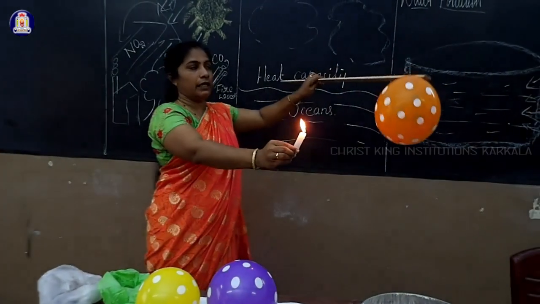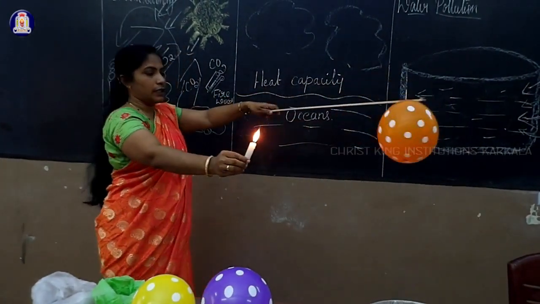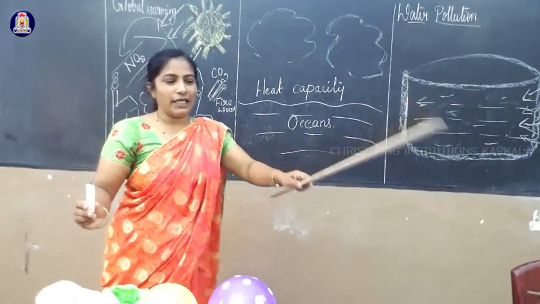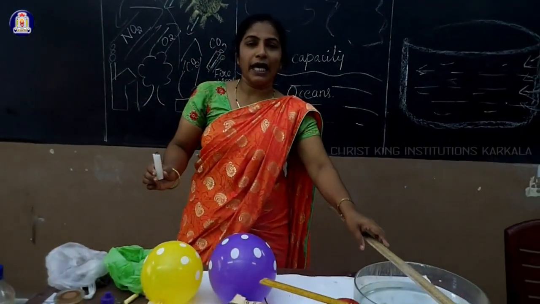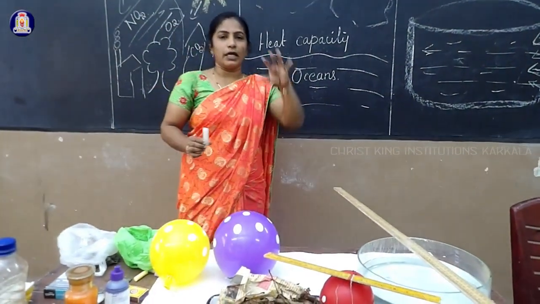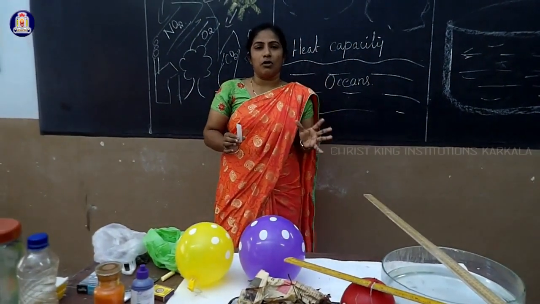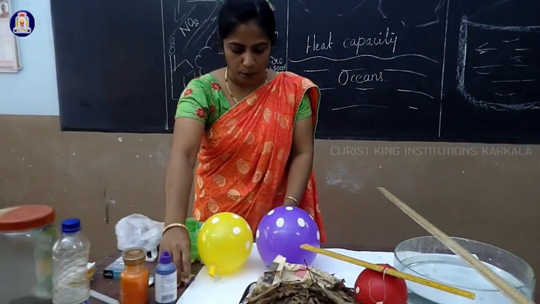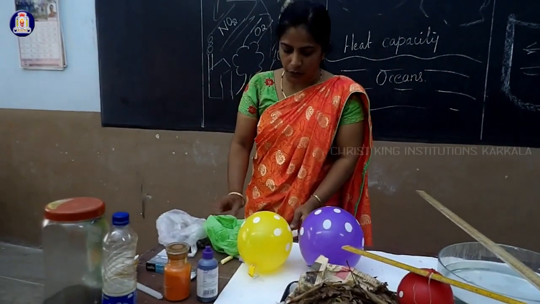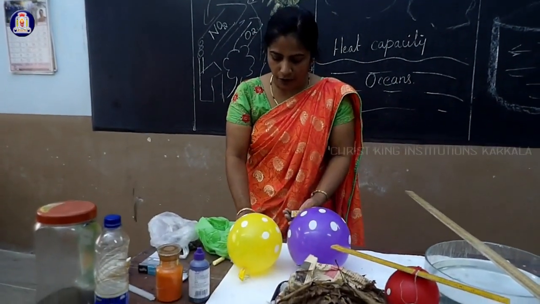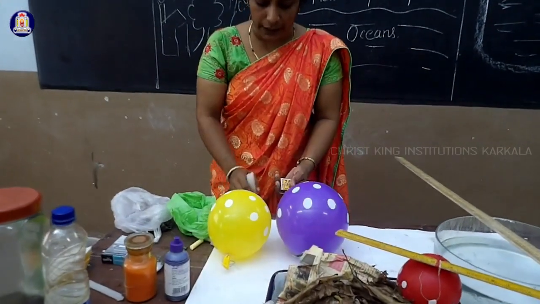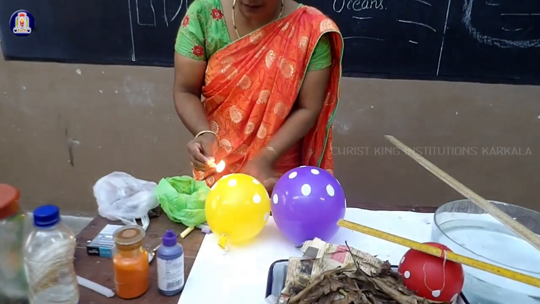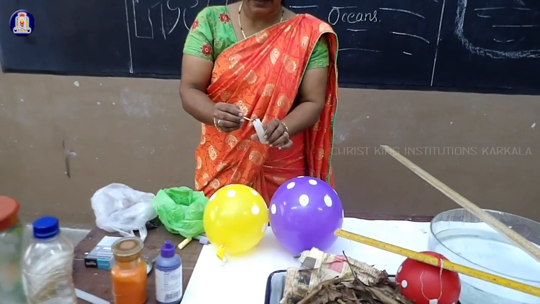So I will bring the flame near a balloon. That represents the air inside the balloon, which is an example for Earth's atmosphere. The pressure of the air leads to global warming. The second experiment we are conducting now: if I heat the balloon with water, will it take the same time? So I light a candle.